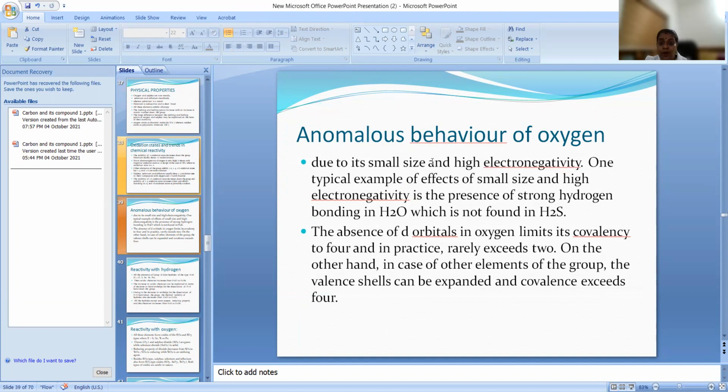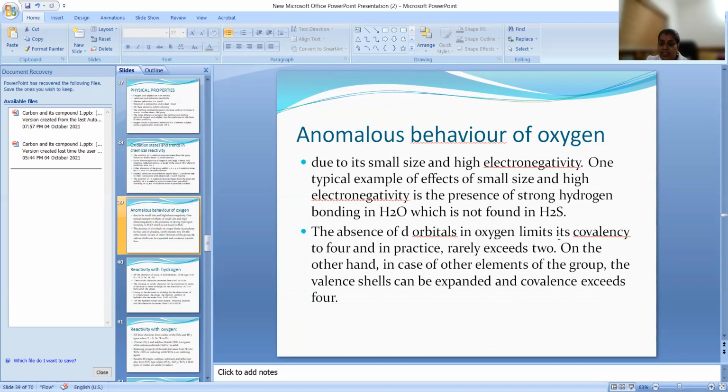And it has one more property. If you are comparing with other elements, this is not having any d orbitals present inside that, because its second shell consists of only s and p. Now, if you are going to the third period, we know that s, p, d should be there. So only oxygen is not having d orbitals. So it cannot extend its configuration. So that is also one of the reasons why it is showing anomalous properties.